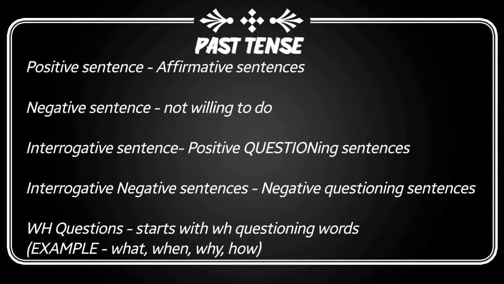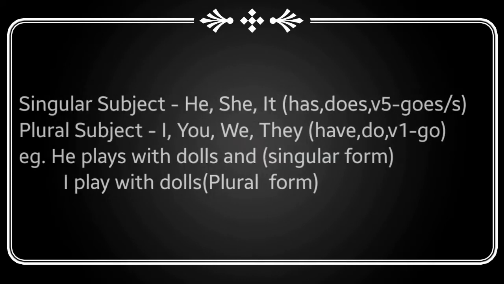Interrogative means positive questioning sentences. Interrogative negative means negative questioning type sentences. WH sentence means the sentence which starts with WH questioning words, for example, where, when, who, how, why, what.